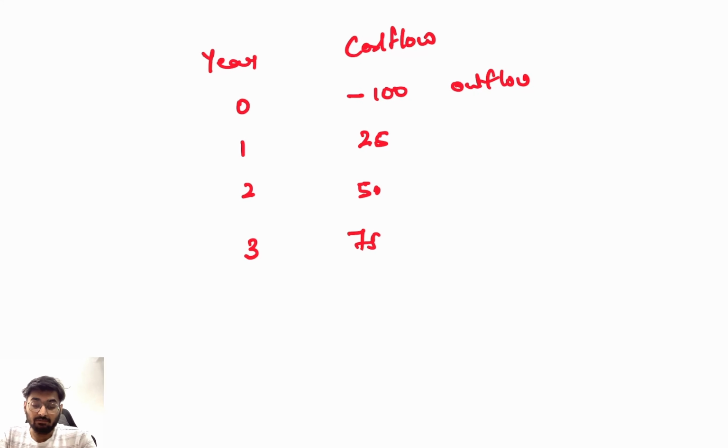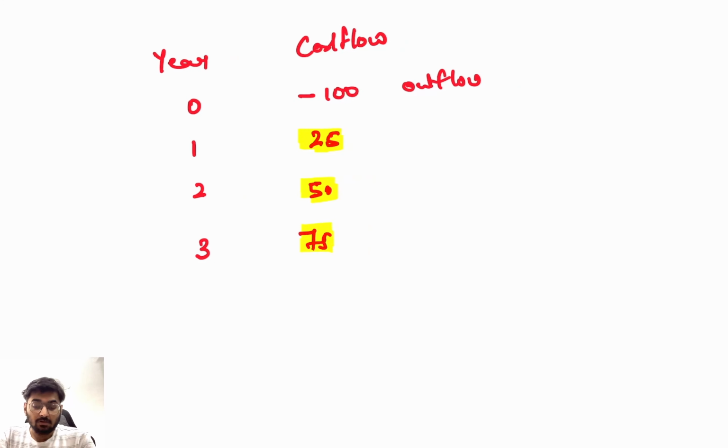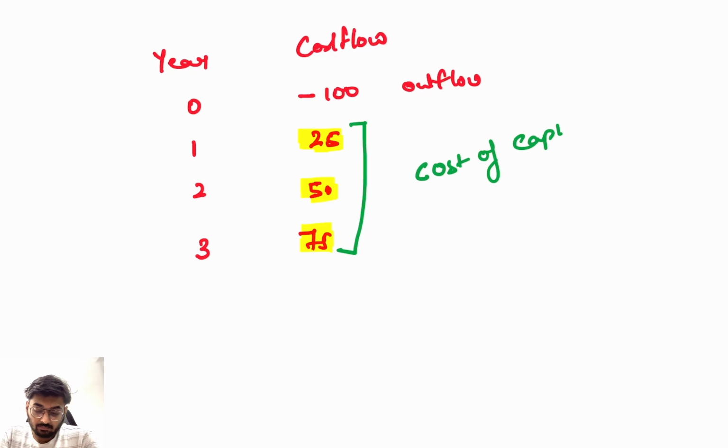Clear? So now what you have to do, very simple. You have to calculate the present value of these three and then compare it with $100. In order to calculate the present value, what do you require? The company's cost of capital or required rate of return. So I'll say cost of capital is equal to 9%.